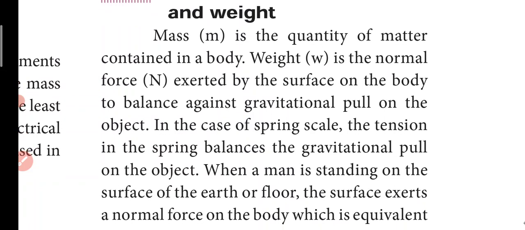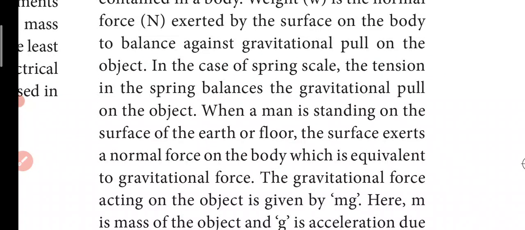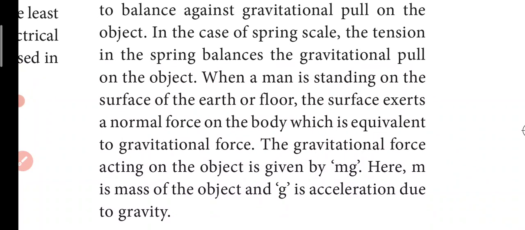In the case of a spring scale, the tension in the spring balances the gravitational pull on the object. When a man is standing on the surface of earth or floor, the surface exerts a normal force on the body which is equivalent to the gravitational force. That is why we are able to stand. When we are able to stand straight on the land, there is no net gravitational pull on us, because the gravitational force is balanced by the force of the surface.